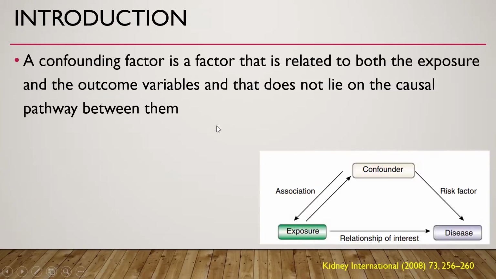So a confounding factor is a factor that is related to both the exposure and the outcome variable, and that does not lie on the causal pathway between them. So it should not lie on this causal pathway from exposure to disease, and it is related to both exposure and disease.